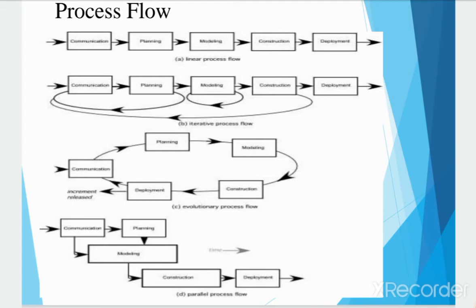Next one is the evolutionary process flow, that is the flow between again your communication, planning, modeling. Again after the deployment you can communicate, the changes are performed rapidly, and after you achieve the perfect product match with your customer requirement, you hand it over to your end user. Or it could be a parallel process flow, that is after the communication and planning you do the modeling, that is construction, and next one is the deployment.